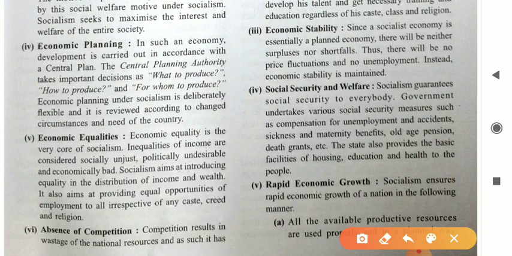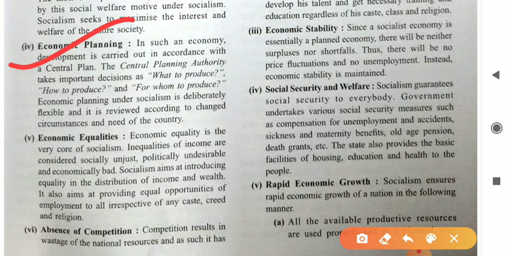Next is economic planning. Whatever resources are used in a socialist economy are all planned with the help of a proper planning committee. That's why there is an authorized planning committee in our country. As I told you, we have Niti Aayog. Initially it was named the Planning Commission, but today we know it by its new name, Niti Aayog. Similarly, in the socialist economy, all these committees were headed by the government, and all decisions regarding the economy were taken by these committees only, like what to produce, how to produce, for whom to produce.